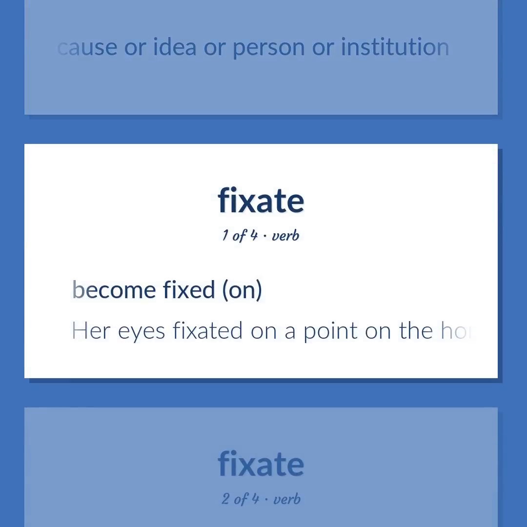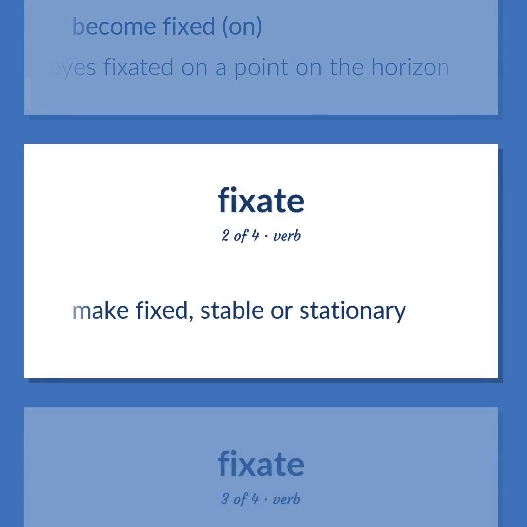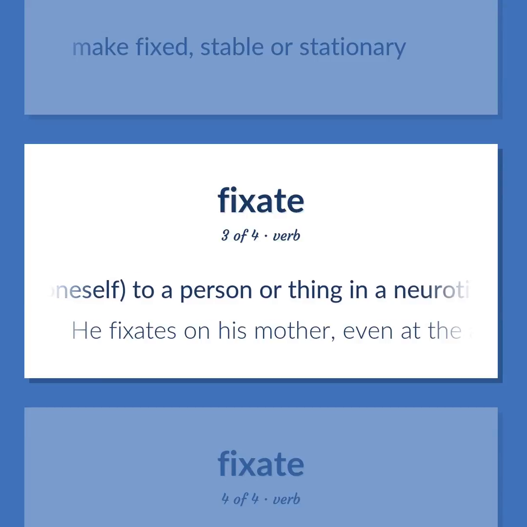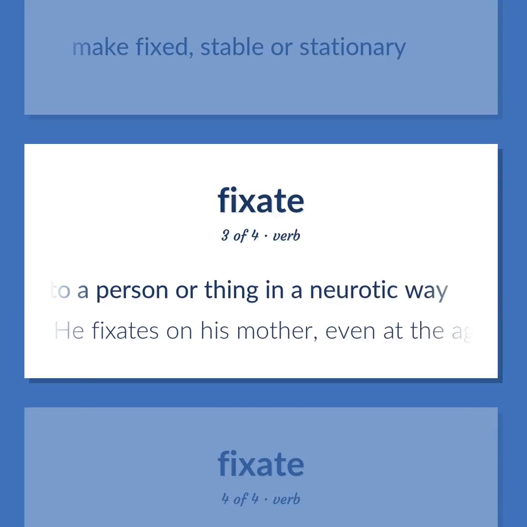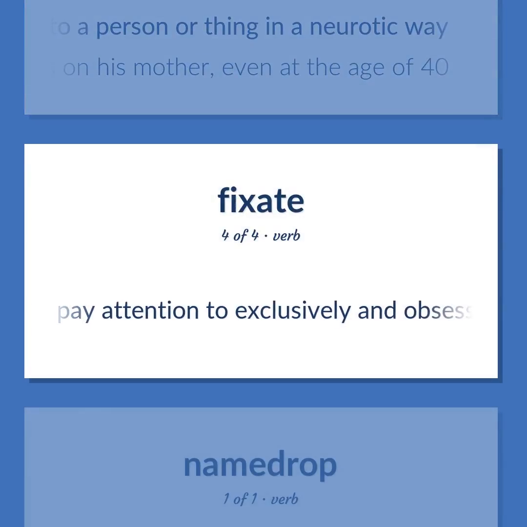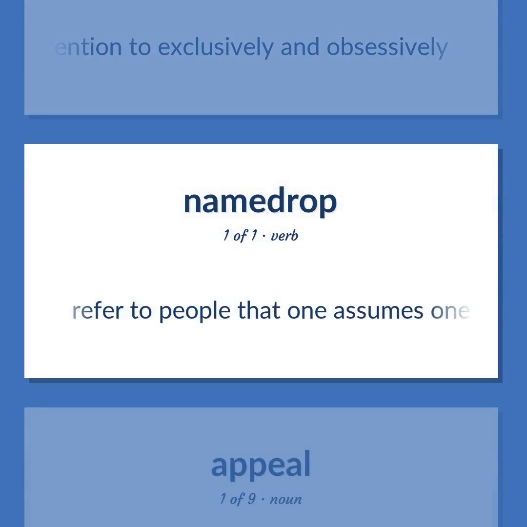Become fixed on. Her eyes fixated on a point on the horizon. Make fixed, stable or stationary. Attach oneself to a person or thing in a neurotic way. He fixates on his mother, even at the age of 40. Pay attention to exclusively and obsessively. Refer to people that one assumes one's interlocutors admire in order to try to impress them.